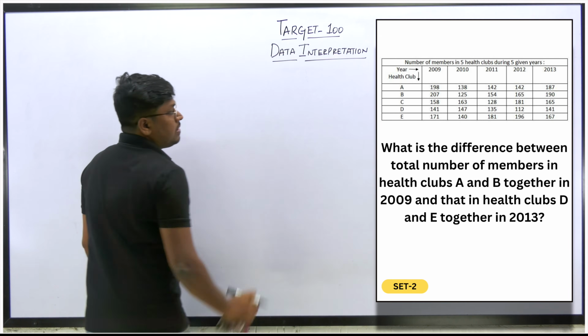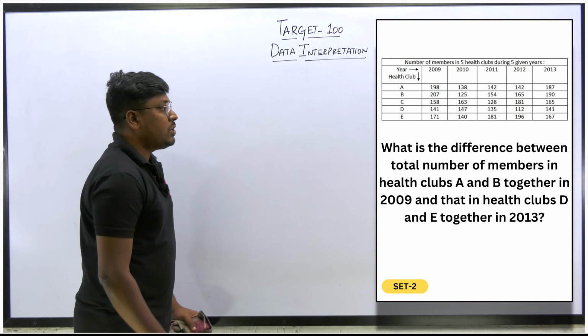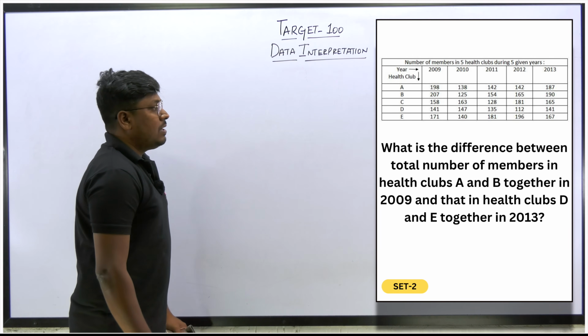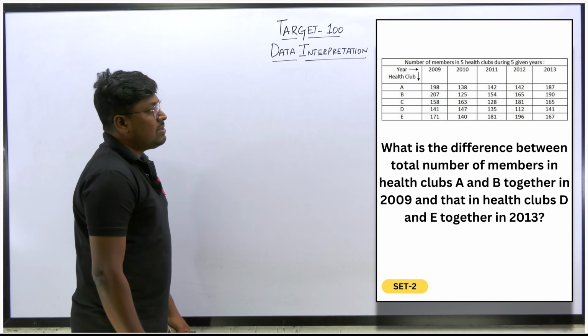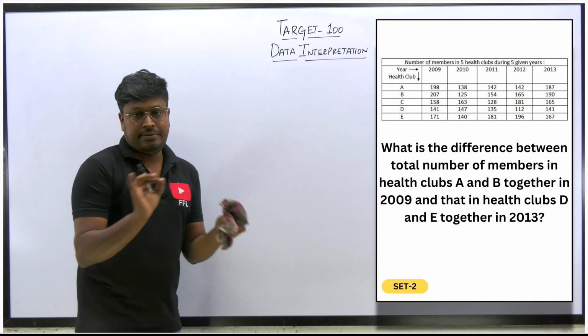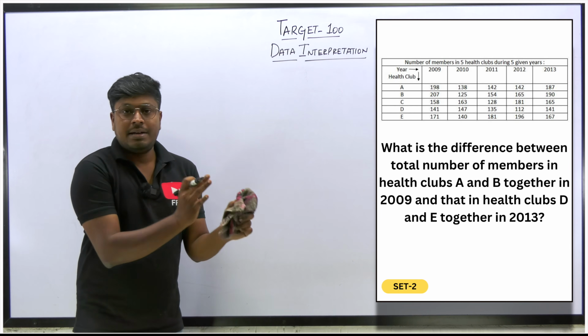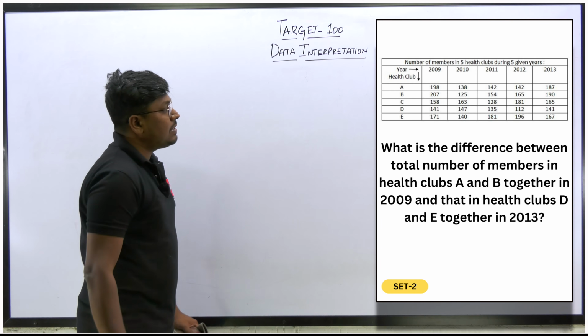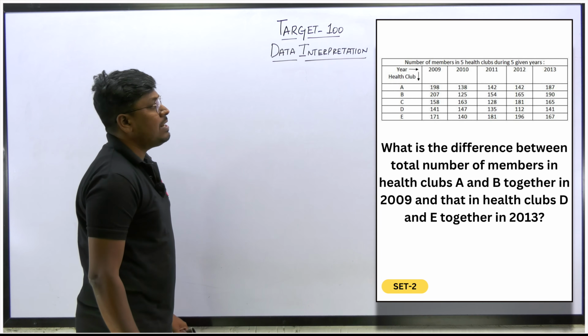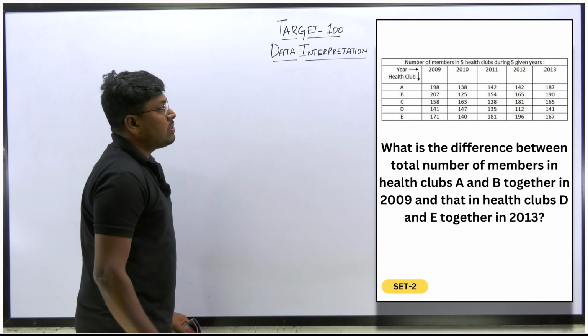So third question. What is the difference between the total number of members in health clubs A and B together in 2009 and D and E together in 2013? Our target is only to find the difference between the totals of the two parts. So it is easy, right? The first part is A and B together in 2009.